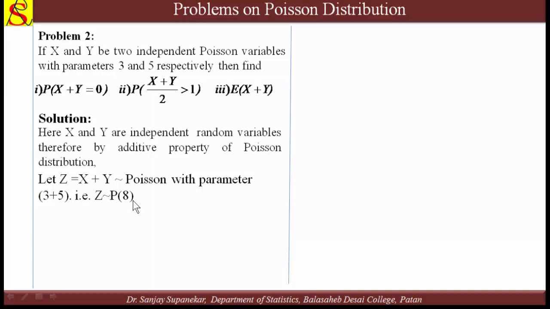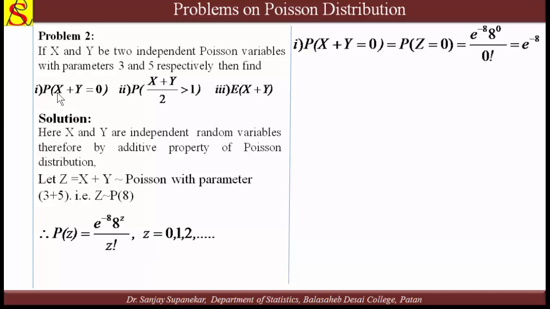Then we write the probability mass function of z: e raised to minus lambda, lambda raised to z upon z factorial, where lambda is 8 here, and z is equal to 0, 1, 2, etc. Now we find these properties. The first property is the probability of x plus y equal to 0. Since x plus y is nothing but z, this is the probability of z equal to 0. So we put z equal to 0: e raised to minus 8, 8 raised to 0 divided by 0 factorial, which means e raised to minus 8. This is the answer to the first term.